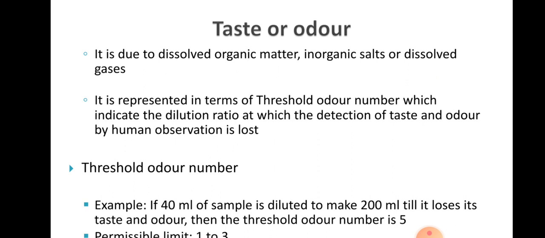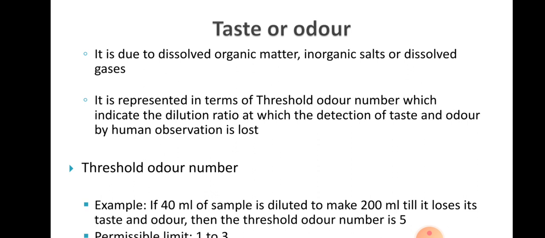The permissible limit is 1 to 3. I hope this is clear. If you take 40 ml of a sample of water and dilute it by adding 4 times its volume of water, it becomes 200 ml. When it is diluted to 200 ml and at that point it loses the taste or odor, that means the threshold odor number is 5.